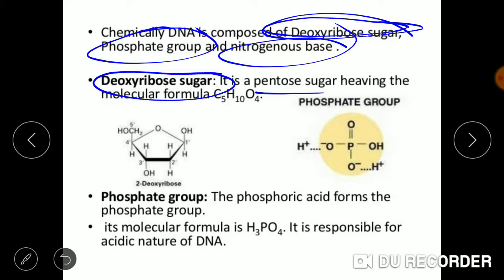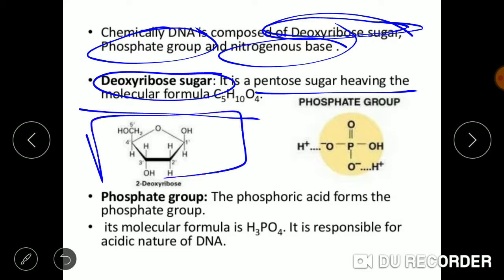It is a pentose sugar having the molecular formula C5H10O4. This is how the cyclic structure of deoxyribose sugar looks. Now the question arises, why is it named deoxyribose sugar?